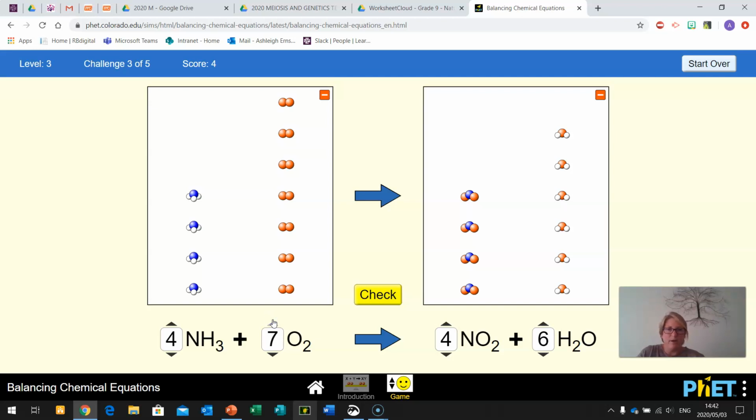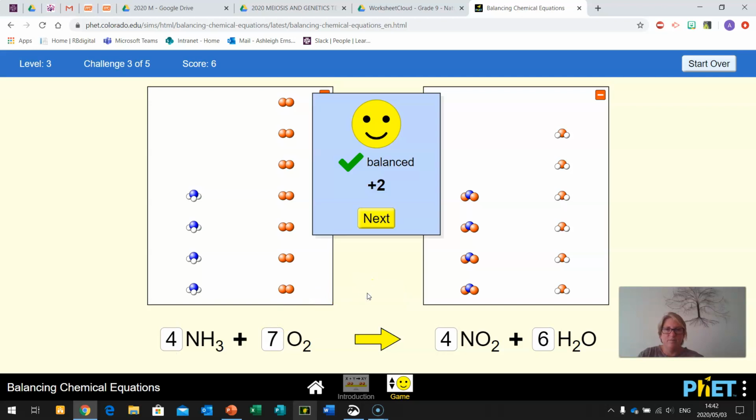So I'm wondering if we look at this equation now, if it's balanced. So let's check and have a look. Yes, well done. That was a really, really tricky one. And that's the thing with balancing equations. It is tricky, but at the end of the day, if you just go slowly and carefully, what you do to the one side, you do to the other side, and remember to always count your atoms, you should eventually be able to work it out.